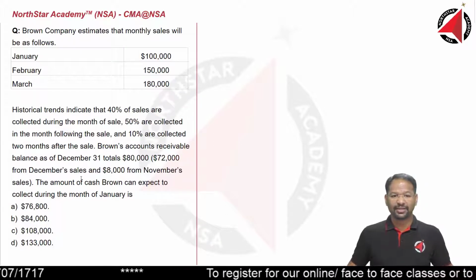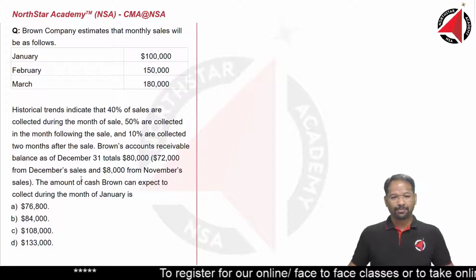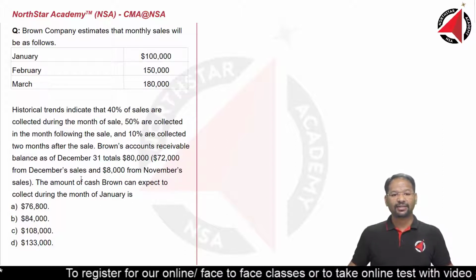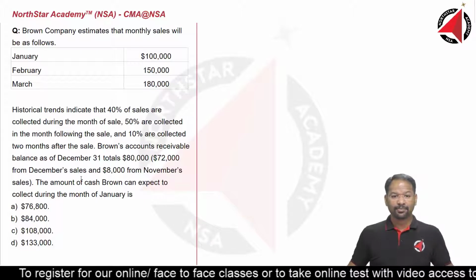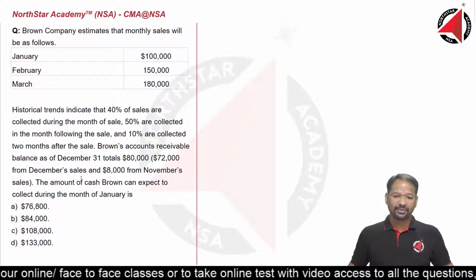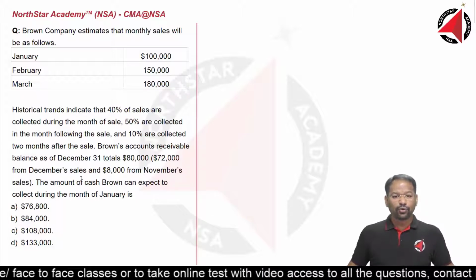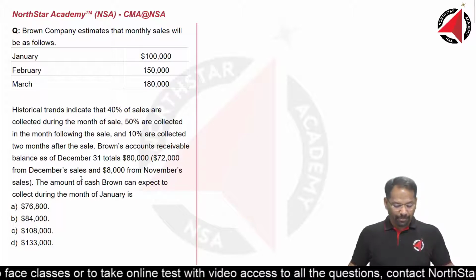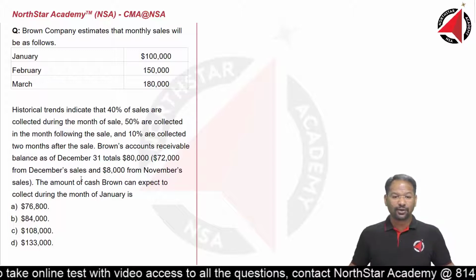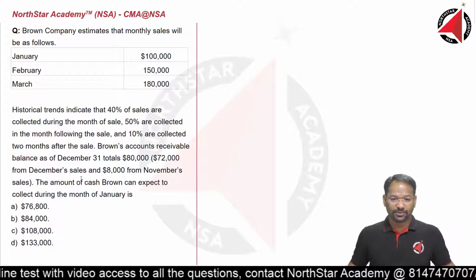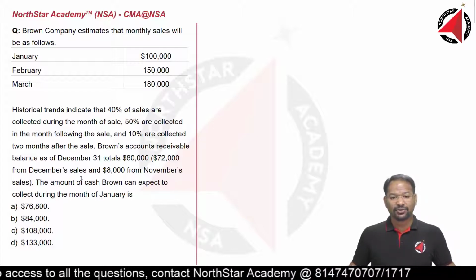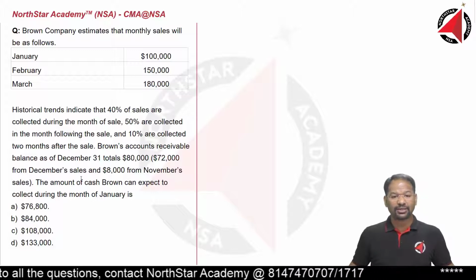Brown Company estimates that monthly sales will be as follows. January, February and March details are given. Historical trends indicate that 40% of the sales are collected during the month of sales, 50% is collected in the month following the sale, and the balance 10% two months after the sale. Brown's accounts receivable balance as on 31st of December totals $80,000: $72,000 from December sales and $8,000 from the November sales.